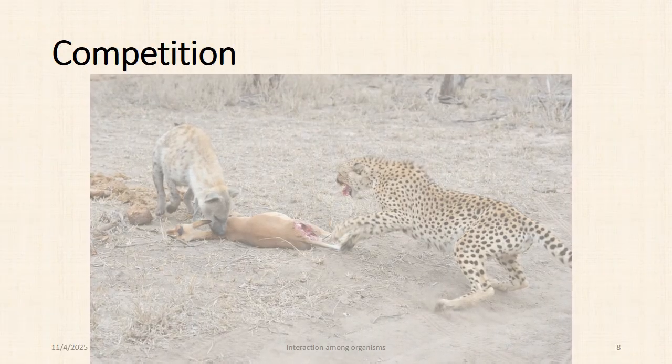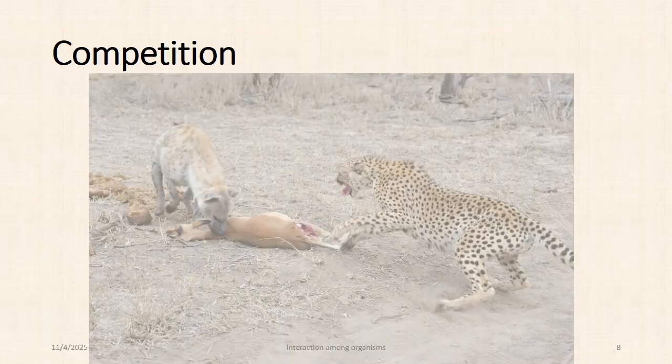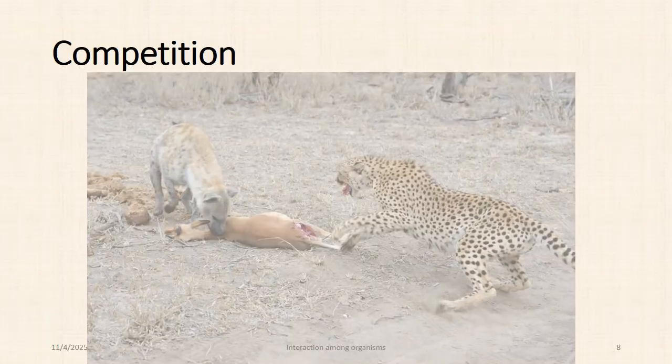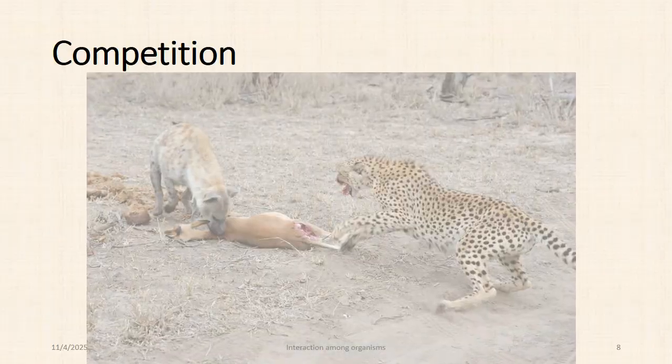So if leopard is superior here, then leopard will get its share, leopard wins. If hyena is superior, hyena wins, hyena gets its share. So in this competition, one gets its food and other has to remain hungry. You see, this kind of relationship is known as competition. Let's go to the next slide.